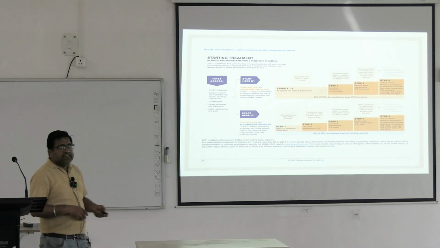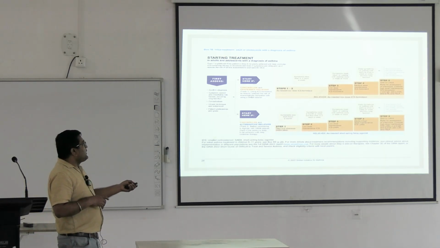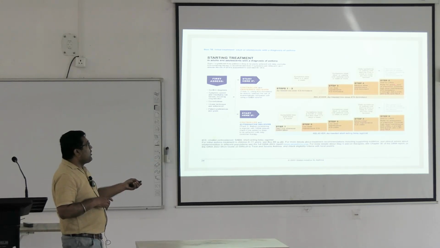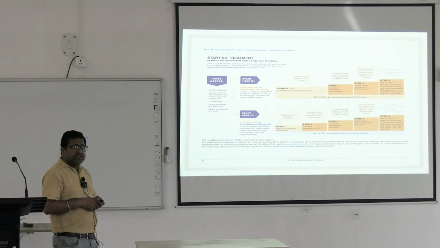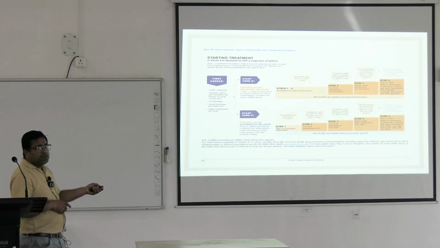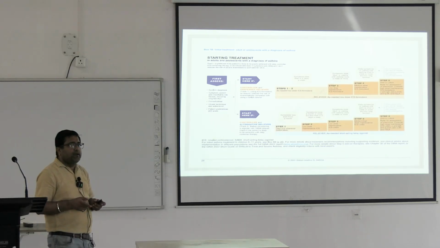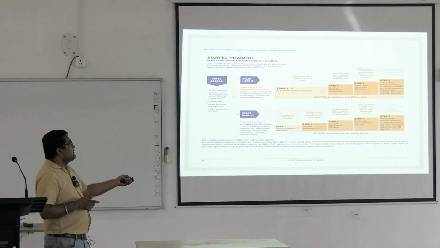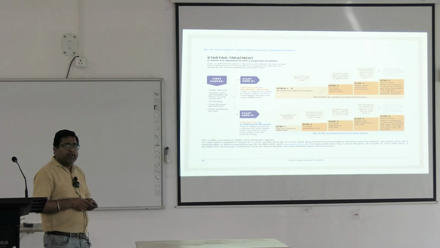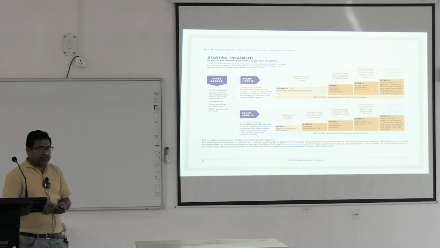In step 5, which is the advanced case of bronchial asthma, we can add a long-acting muscarinic antagonist. We have to refer the patient to the specialist. We should get the phenotype of the bronchial asthma done, and accordingly newer treatment can be added, which can be IL-4 antagonist or IgE antagonist and others.